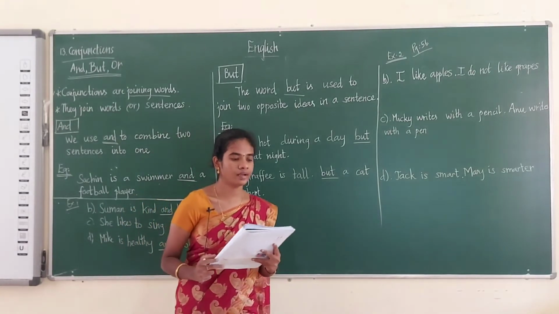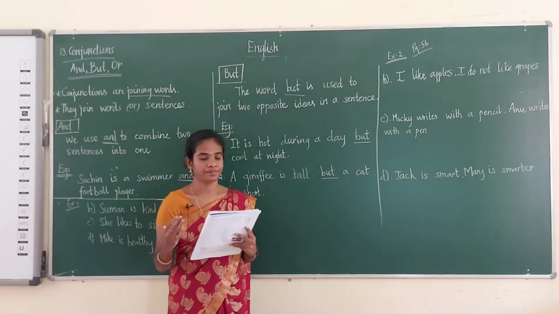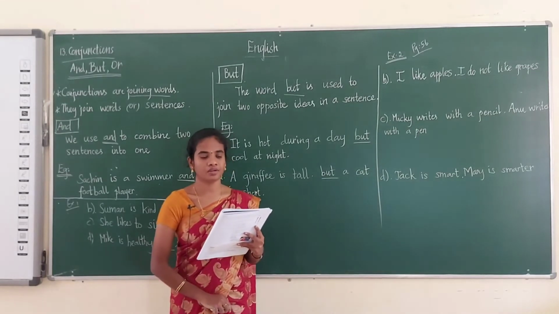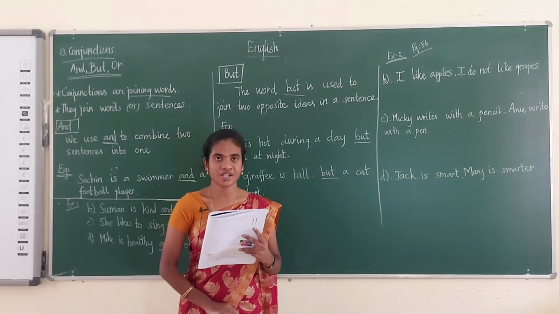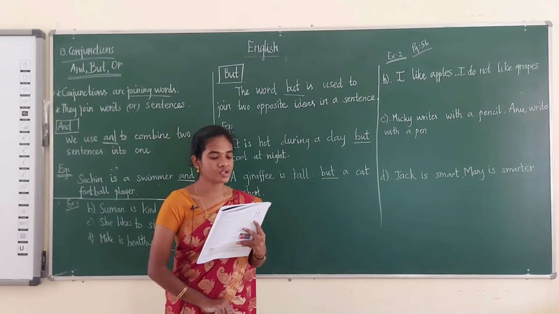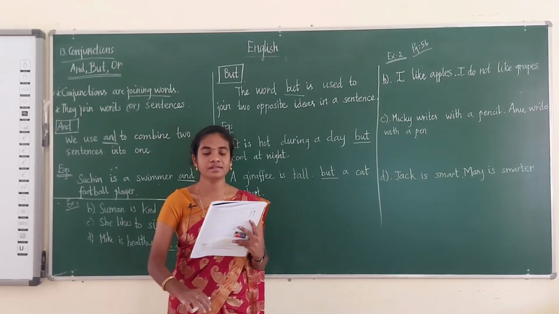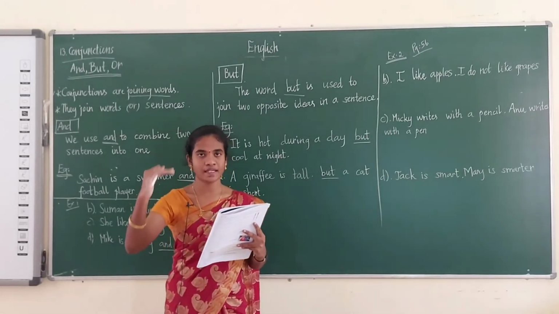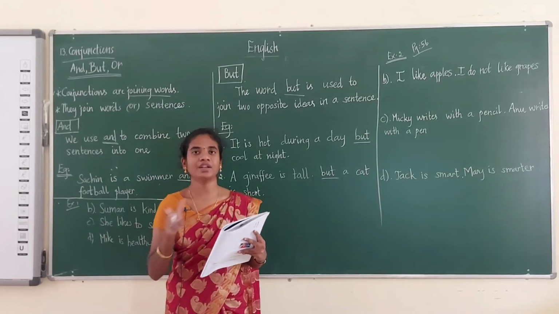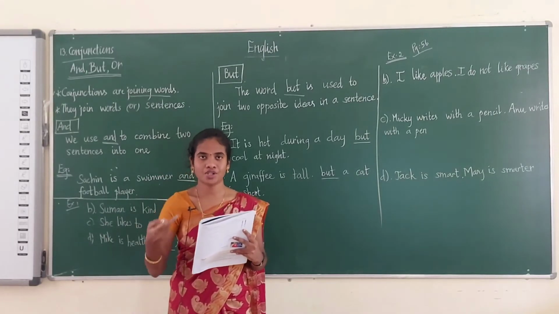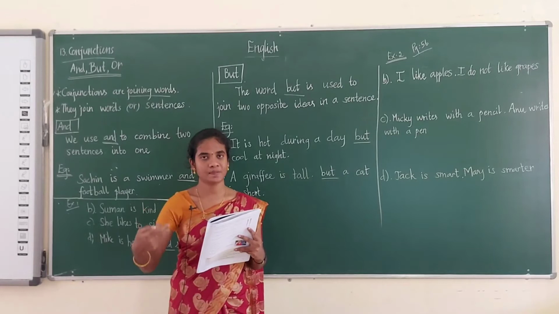See the next one: Ravi is tall, his brother is short. With the conjunction but they are writing: Ravi is tall but his brother is short. Ravi tall, his brother short. Here they are telling two opposite ideas, tall and short.